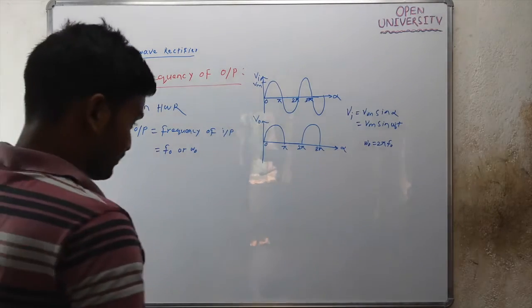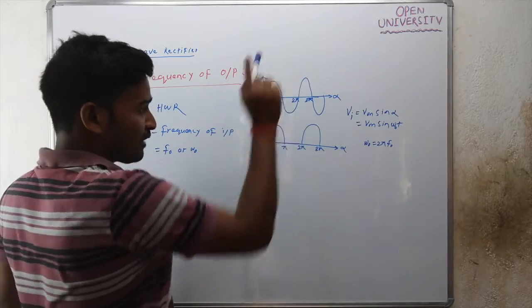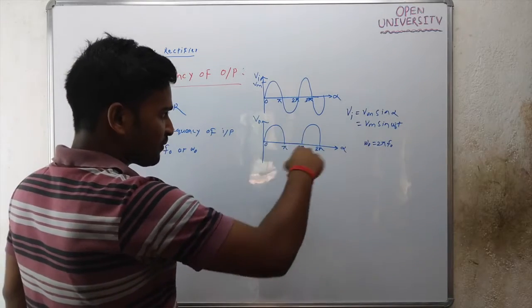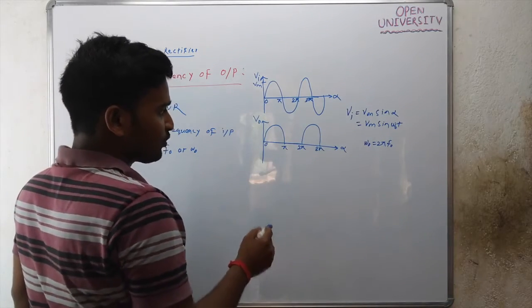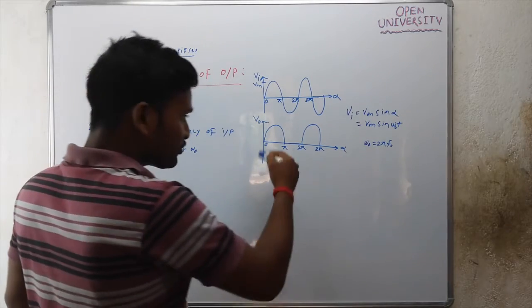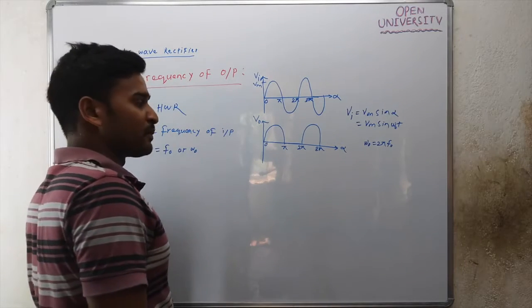But this input signal has only one frequency, that is omega naught, and the output waveform, which is a pulsating DC, will have several harmonics present in the signal. Along with the fundamental frequency omega naught, some other harmonic components will be present.